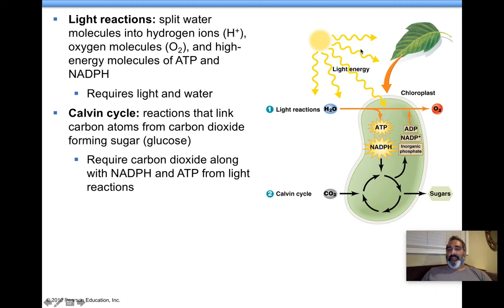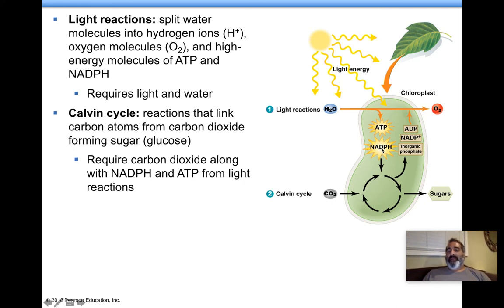The light reactions need light. And this is the light reactions up here. What do the light reactions do? They need water, they need light, and what they do is break apart the water. It forms some ATP, which is energy. NADPH is a high energy molecule that's carrying electrons also. And one of the products of all that is they produce oxygen during this process. So for the light reactions, you need light, you need water. Light and water go into it. What comes out of it? ATP and NADPH come out of it.